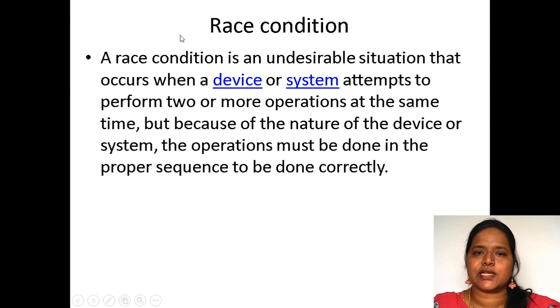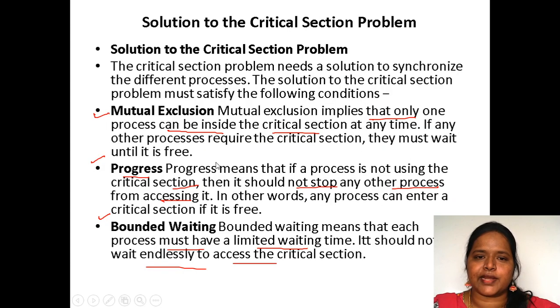Here race condition, as I have said, is an undesirable situation that occurs when a device or a system attempts to perform two or more operations at the same time, but because of the nature of the device or the system, the operations must be done in a proper sequence to be done correctly. Then only the race condition does not occur. Fine. This is the race condition.